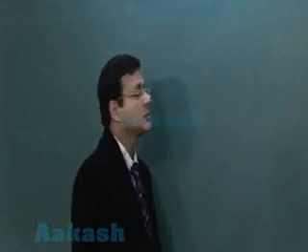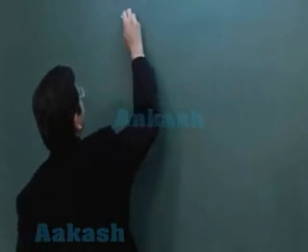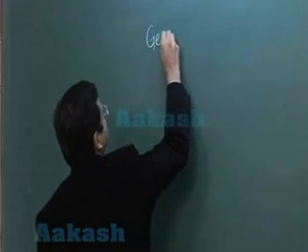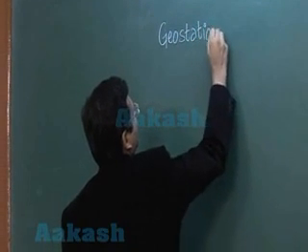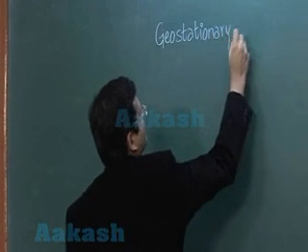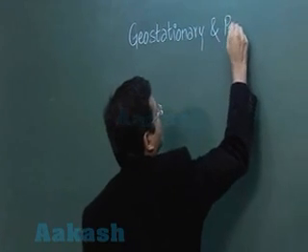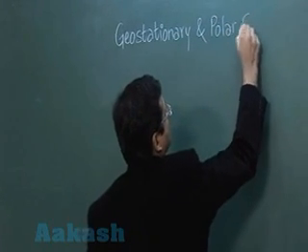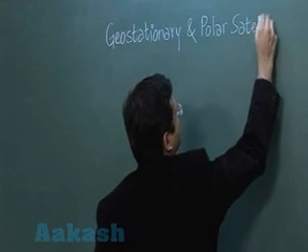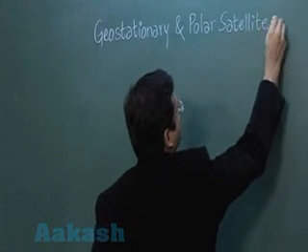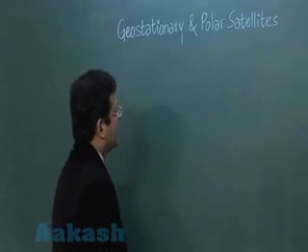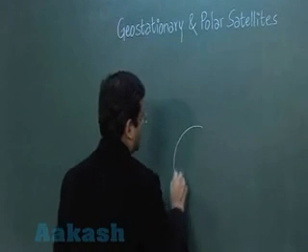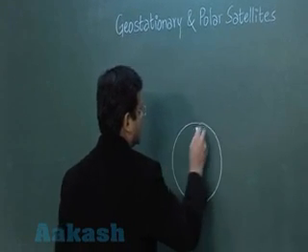Let us talk about geostationary and polar satellites with reference to the Earth.